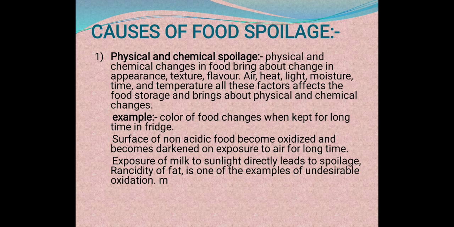And chemical changes in food bring about a change in appearance, texture, and flavor. Okay, and because of air, heat, light, moisture, time, and temperature, all these factors affect food storage.